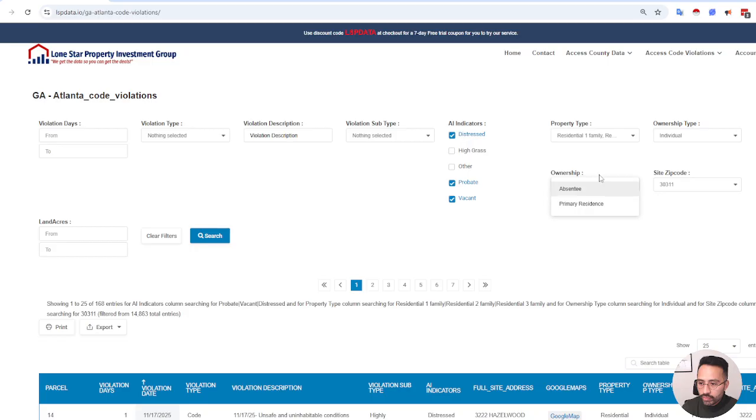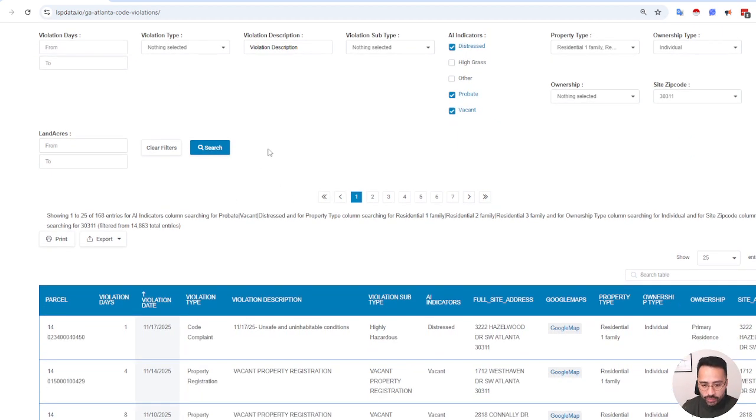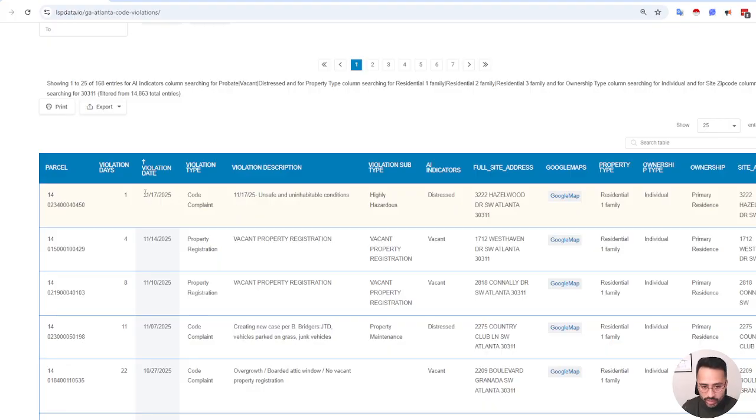And the ownership can be absentee or primary residence. I always advise to do both absentee and primary residence because, as you know, for some of the probates, the individual that has passed away still shows up as the owner. So for a lot of platforms, whether you use PropStream or other platforms that your favorite YouTuber tells you to, unfortunately, you're going to miss a lot of opportunities because everyone tells you to target absentee owners.